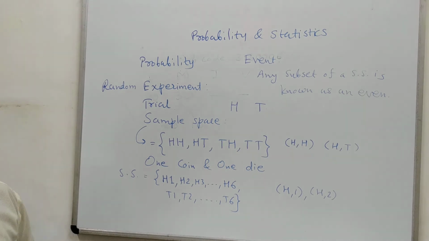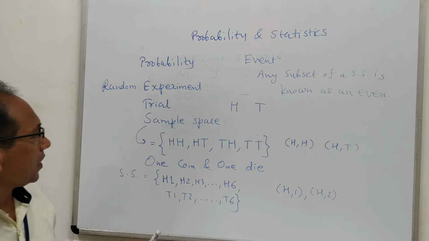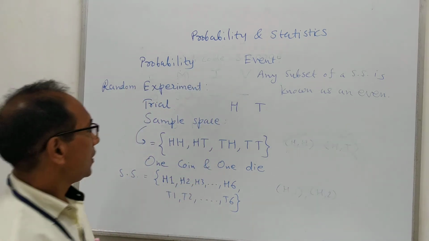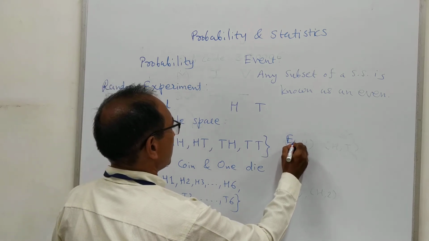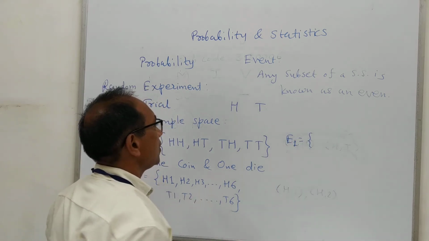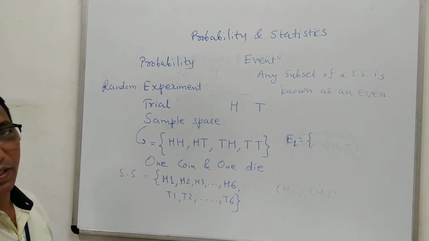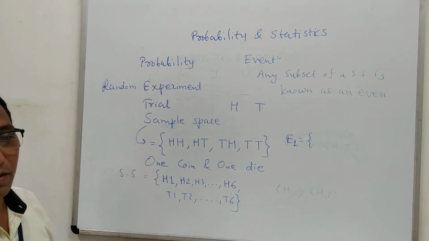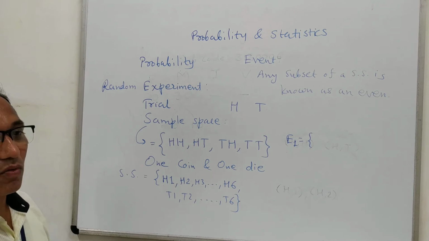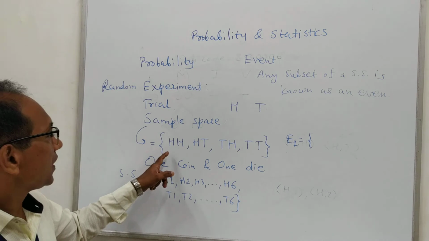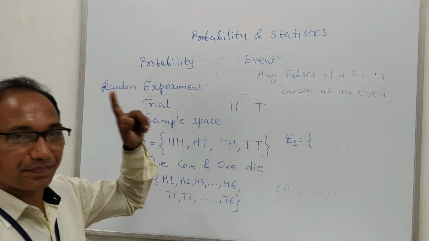Actually, this is in the mathematical term. Suppose one event from this sample space is E1. E1 means to get head on the first coin. During the tossing of two coins, whatever elements we get, we put them into the sample space.